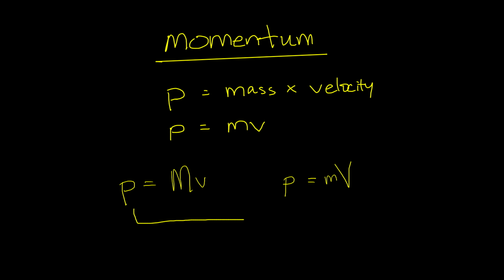And so in both scenarios, we can actually have an object moving with a lot of momentum. And that could be by either having a lot of mass and not moving as fast, or an object that has a lot of speed but doesn't have as much mass. In that situation, both objects are hard to stop. And so we can say that both these objects have a lot of momentum.